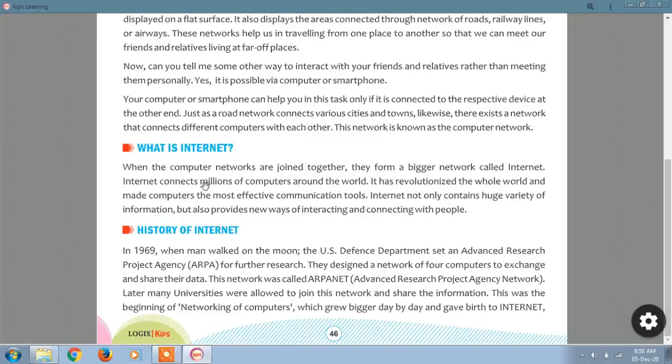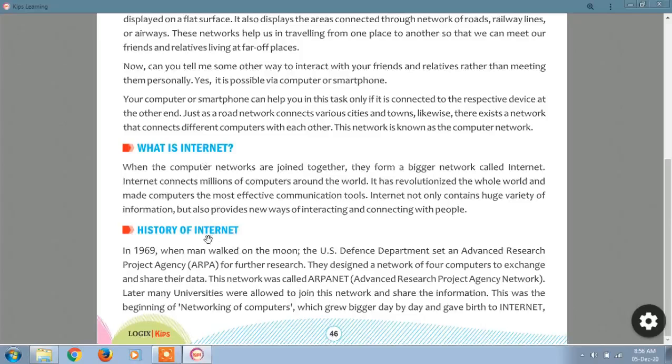We can communicate with each other, make audio calls, make video calls, and chat. All that facility is given by the internet. That was just a brief introduction to the internet.